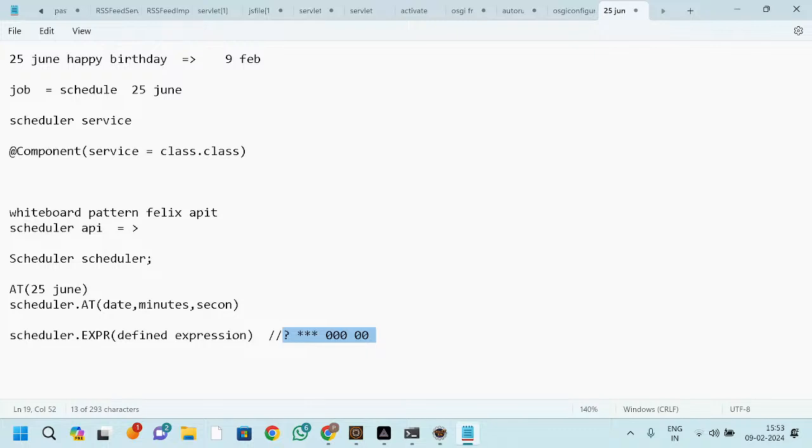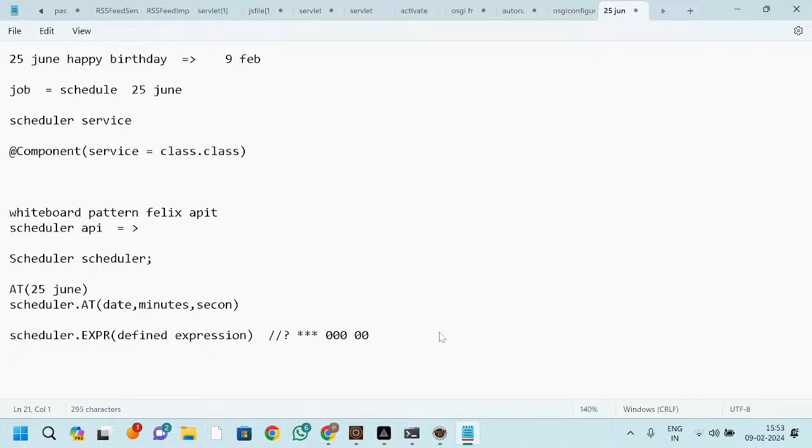Normally, you have the date and you want to convert it into an expression. You can use a cron expression; there are websites where you can convert the time into an expression. In some cases you want to execute the task by using expressions, like this. In that case you can use the expressions.